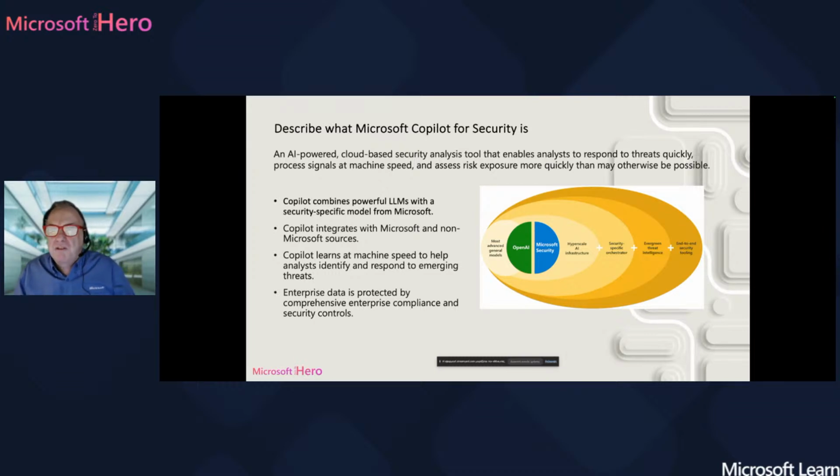So, what is Microsoft Copilot for Security? A cloud-based security analysis tool built into different Microsoft products, like Microsoft Defender XDR. It combines the power of large language models to give you answers related to security threats, incidents, and alerts that you might see in the Microsoft Defender platform, and it actually learns, because we know that artificial intelligence always learns from the different data that gets injected into it.